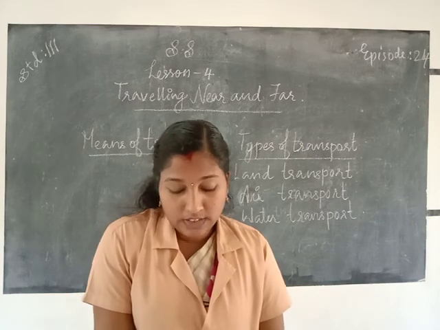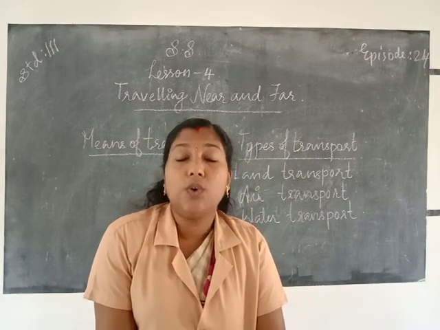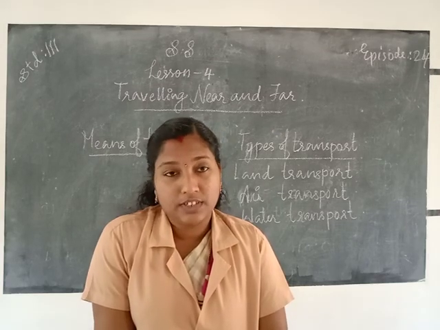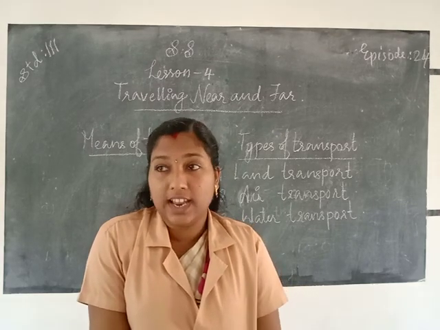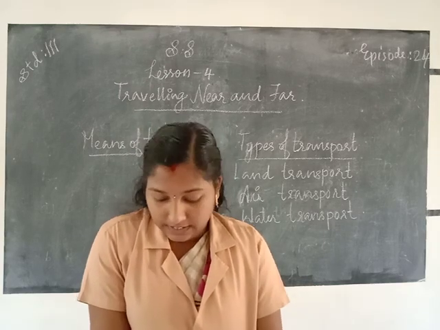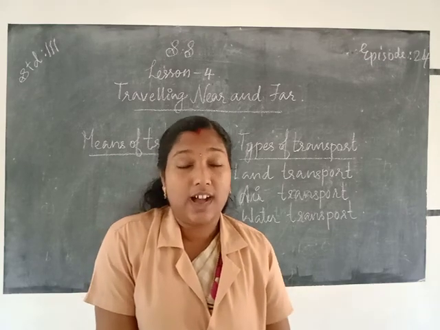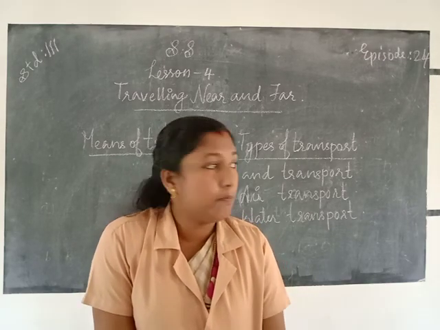It took them a long time to go from one place to another. After the invention of the wheel, they made bullock carts, then dog carts, etc.